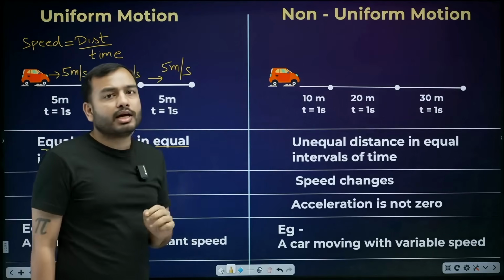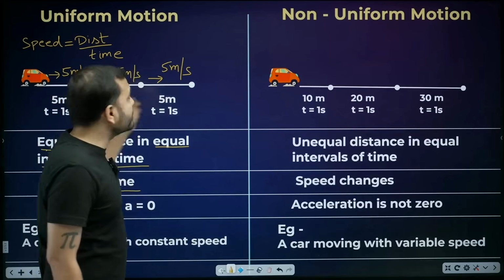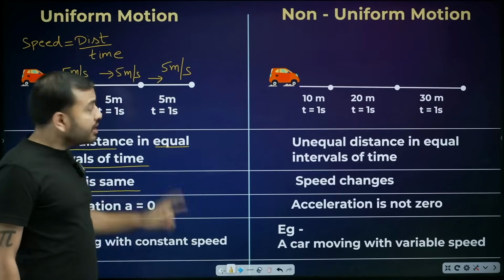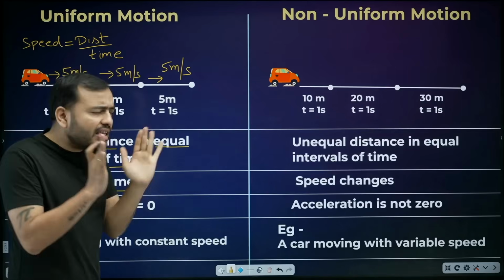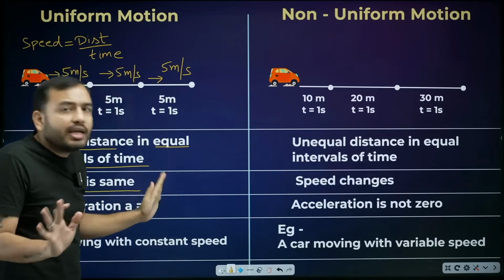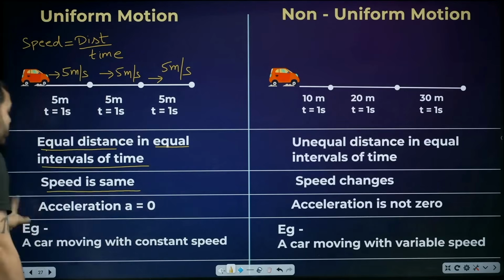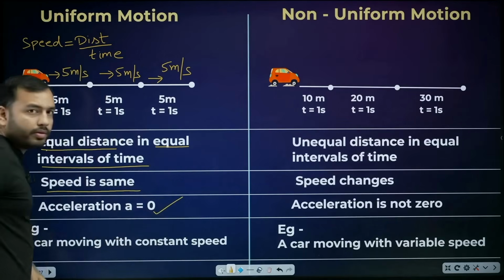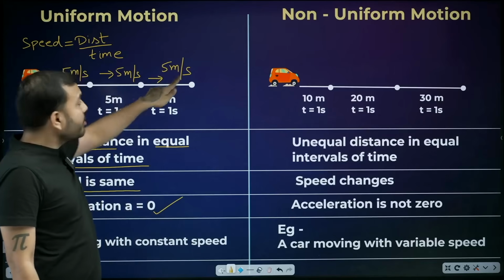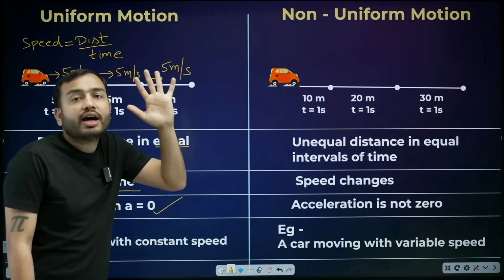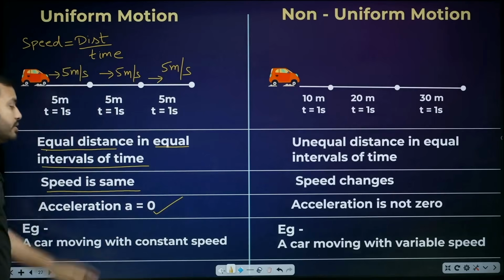Third thing, tell me this. Does this car have any acceleration? Is it increasing its speed? Is it decreasing its speed? No, same. That means no acceleration is happening. The car is moving with the same speed it had. So what is acceleration? 0. Final velocity is the same, initial is also the same, and in between also the same. Velocity itself has not changed. So acceleration is 0.